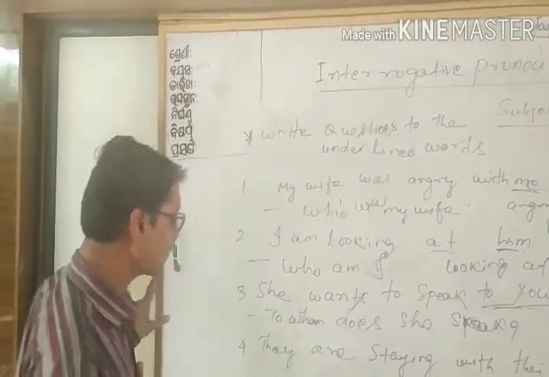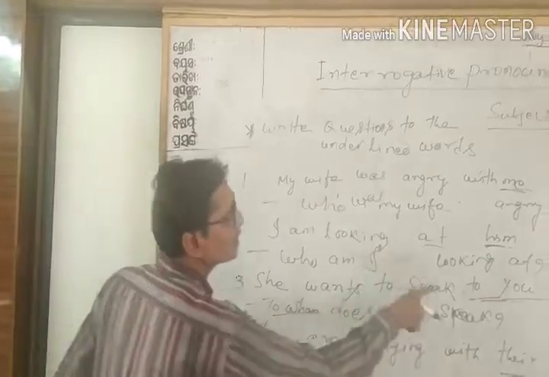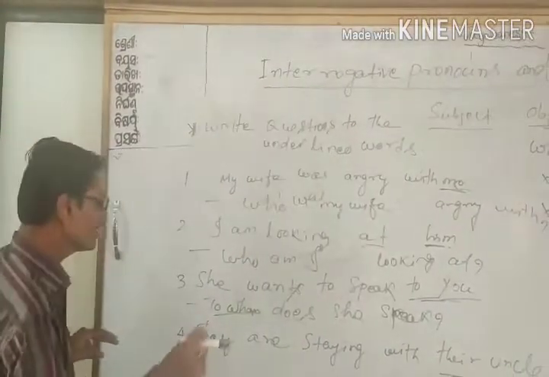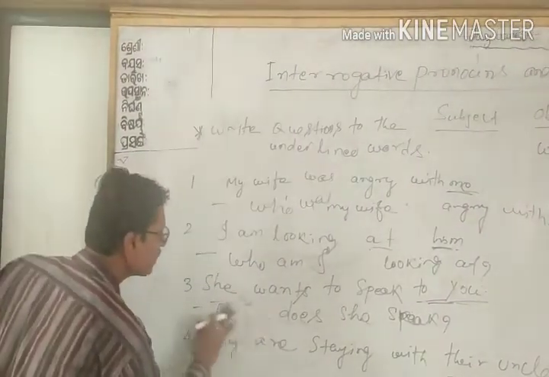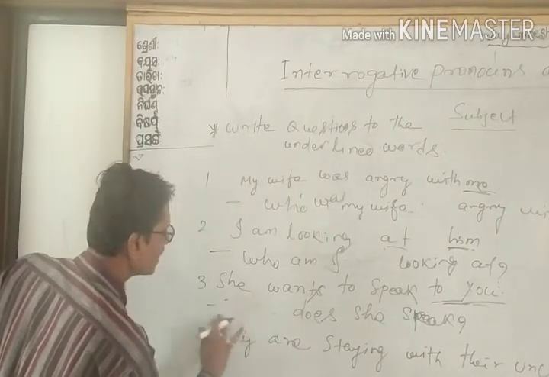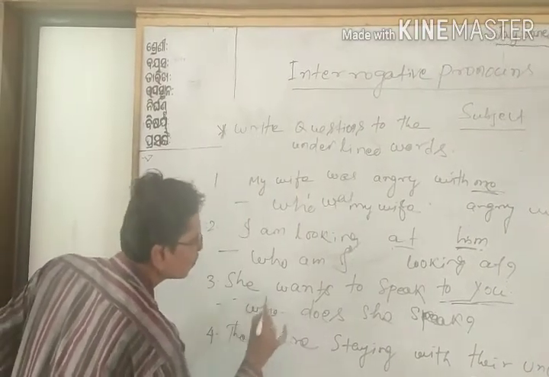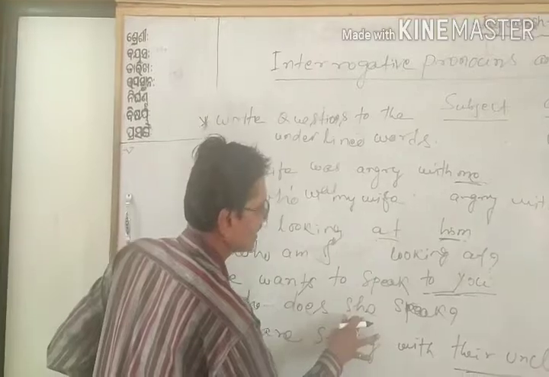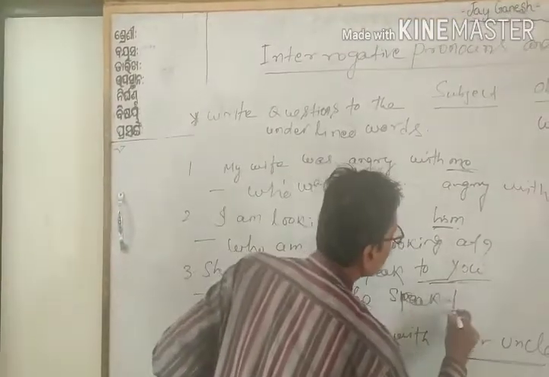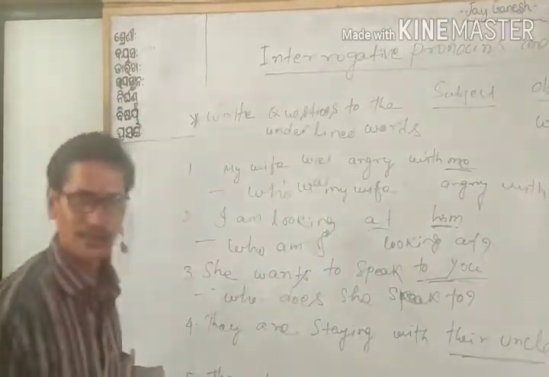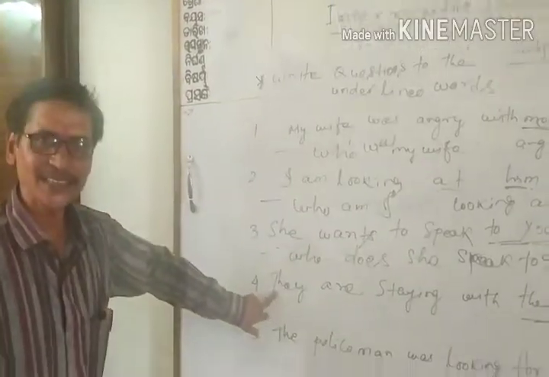So here again it is to whom, because to you is there. What will we do? Instead of using to whom, we can use: Who does she speak to? And the question mark.